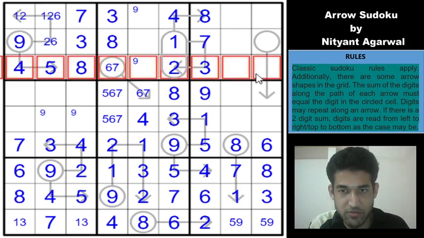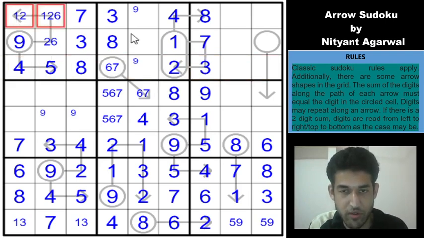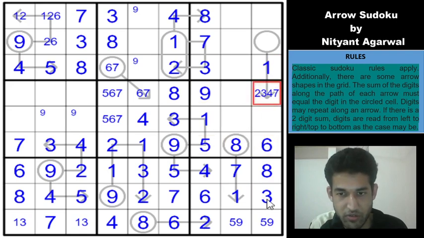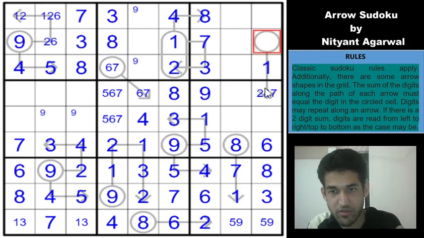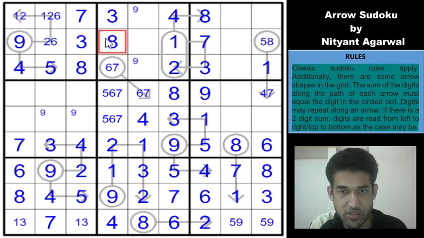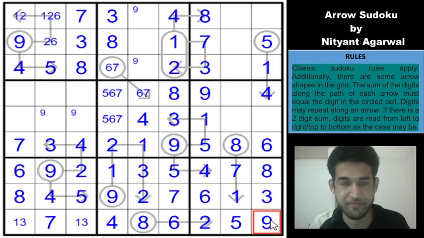Okay, 1 in row 3 has only one option now. One is in one of these two cells, and one is here and one is here, so this would be a 1. And now this can only be 2 3 4 7, right? 1 5 6 8 9, so 2 3 4 7, 3 is ruled out. So if it's a 2, this is a 3. 3 is also ruled out. So if this is a 4, this is a 5. If this is a 7, this is an 8. But 8 is also ruled out, right? Because of the 8 here, which means this is a 5, this is a 4, this is a 5, and this is a 9.